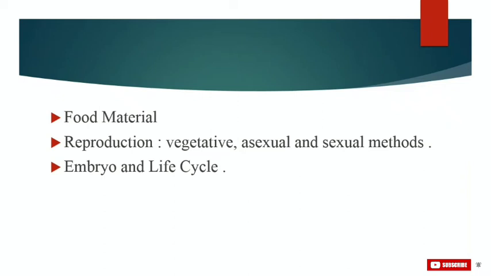Now talking about our last feature, that is embryo and life cycle. An embryo stage is not present. The life cycle is haplontic, diplontic, diplohaplontic, haplobiontic, etc. An alternation of generations occurs in the diplohaplontic life cycle. So these were some important features of algae.